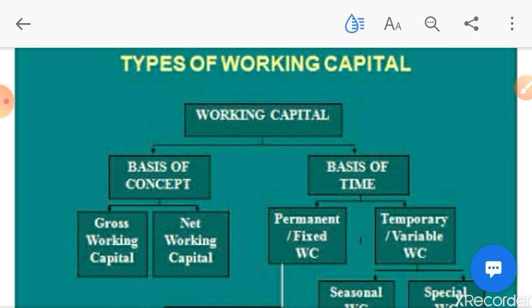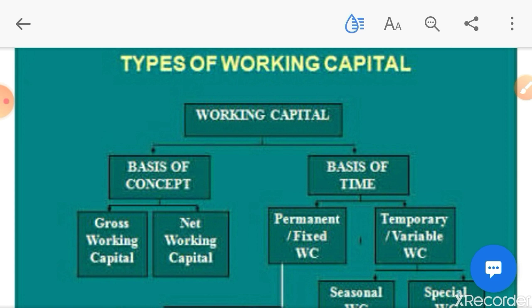I have already told you working capital is the amount invested in current assets to meet day-to-day operations, to make day-to-day expenses. On the basis of concept, this working capital can be divided into gross working capital and net working capital, which I have already told you. Gross working capital is the total amount invested in current assets, while working capital is the excess of current assets over current liability. Today we are going to discuss on the basis of time.